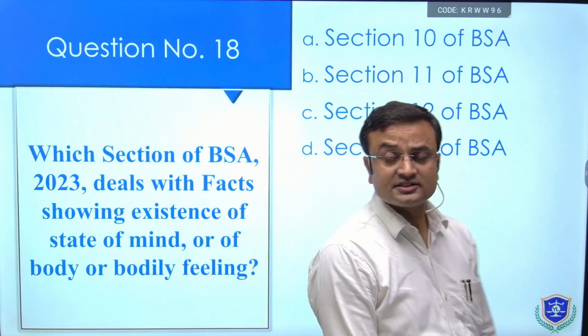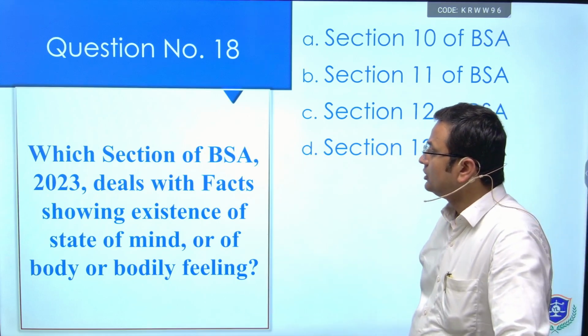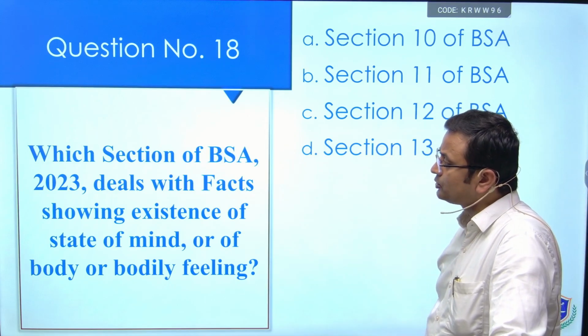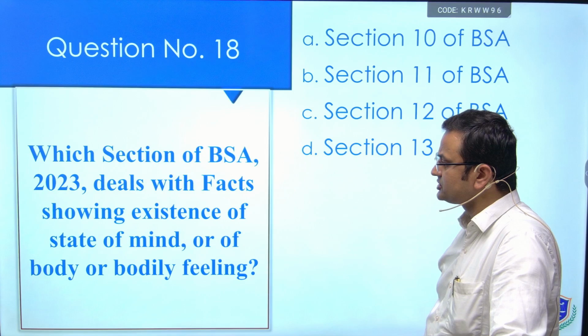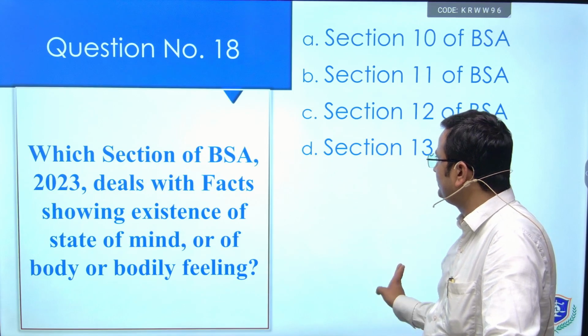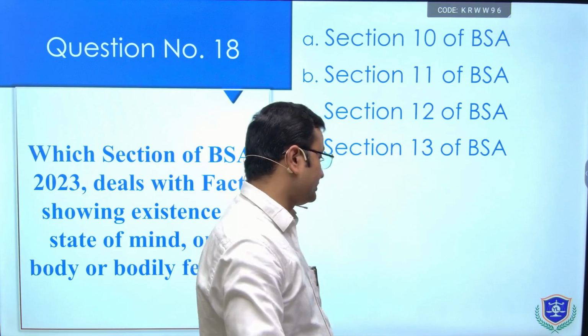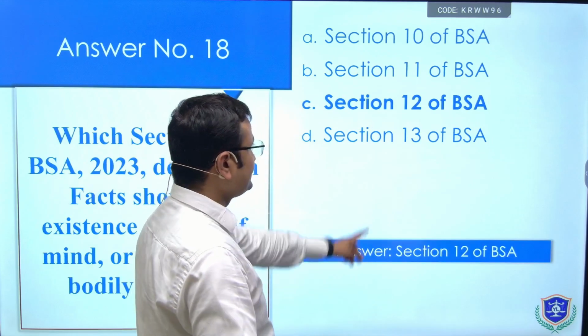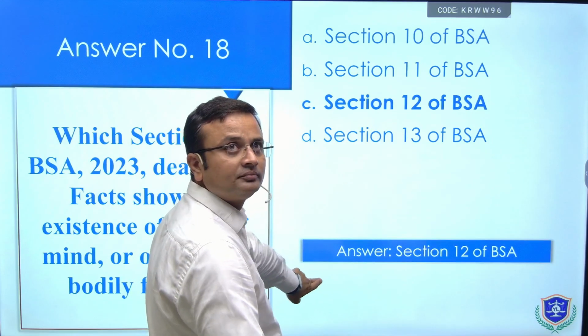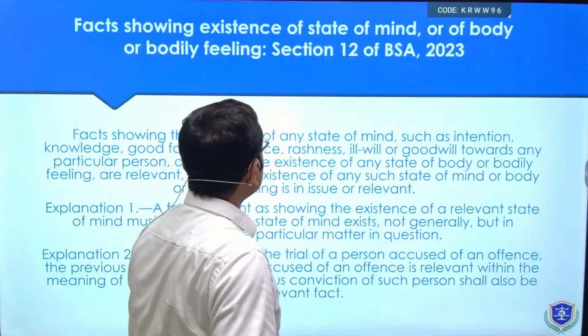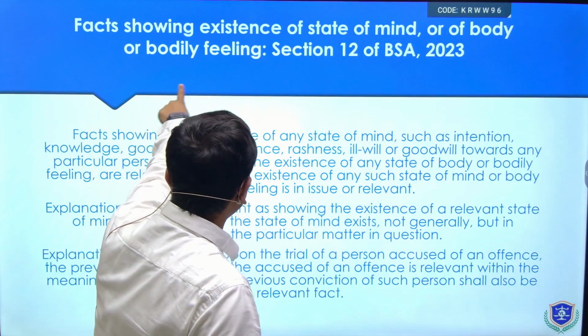The next question is, which section of the BSA 2023 deals with the fact showing existence of a state of mind or of the body or bodily feeling? Options are Section 10, 11, 12 or 13. Let us see the answer. It is Section 12 of Bharatiya Sakshya Niyam. And Section 12 talks about a state of mind, body or bodily feeling.